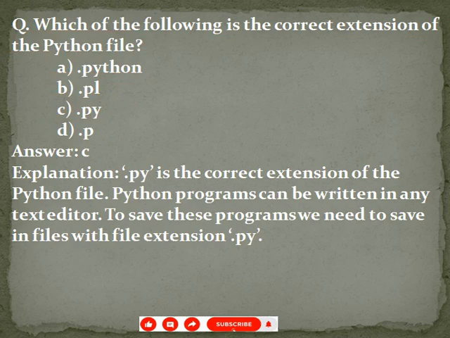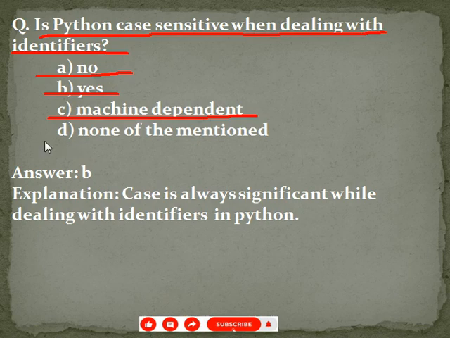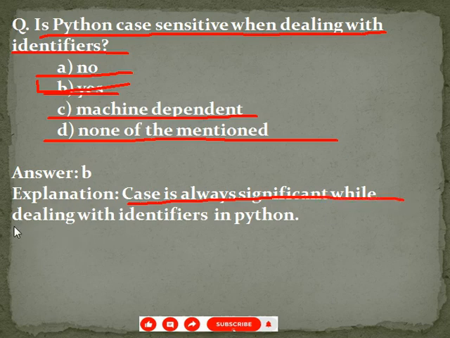Our next question, is Python case sensitive when dealing with identifiers? Given options are option A no, option B yes, option C machine dependent, option D none of the mentioned. Your correct answer is option B yes. Case is always significant while dealing with identifiers in Python.